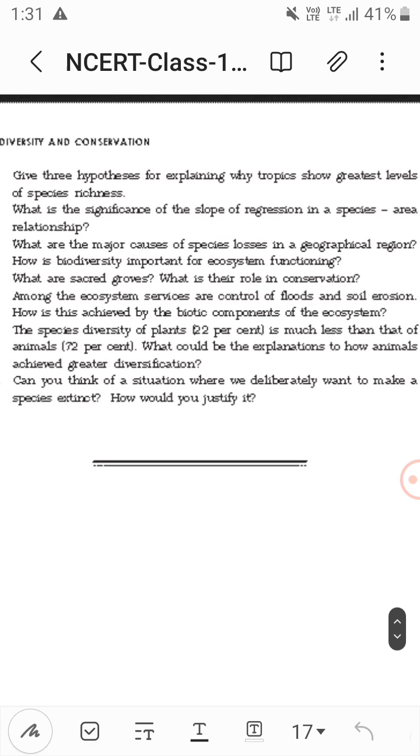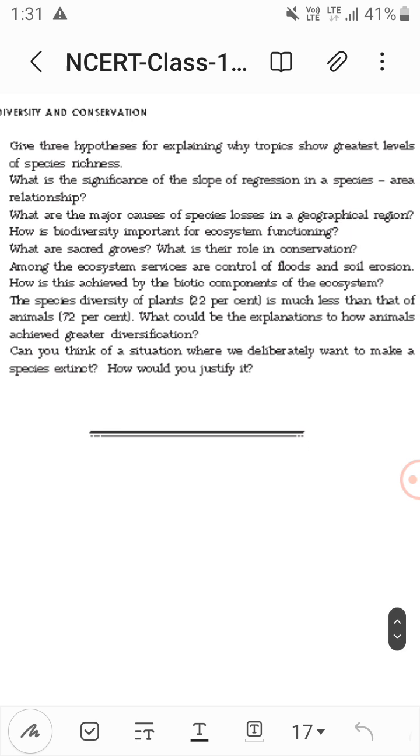How is biodiversity important for ecosystem functioning? What are sacred groves? What is their role in conservation? These tribal people, the sacred groves, they conserve, giving total protection to forest and wildlife within that region.